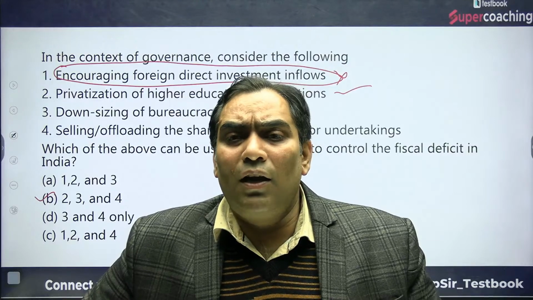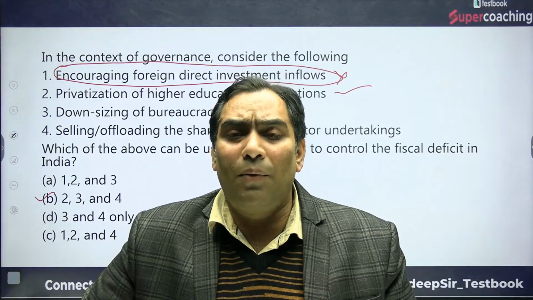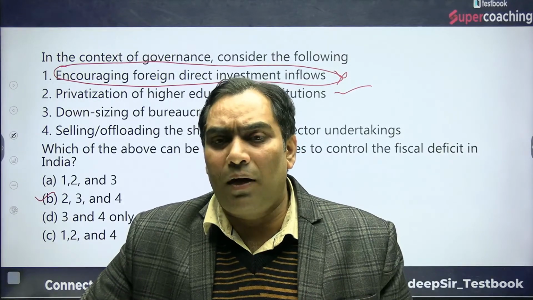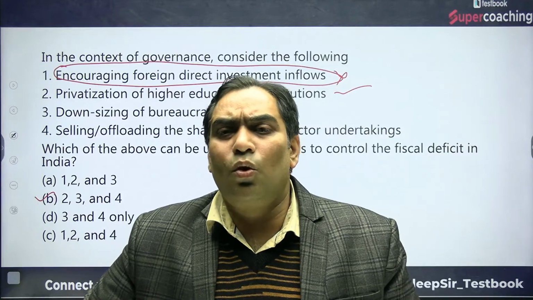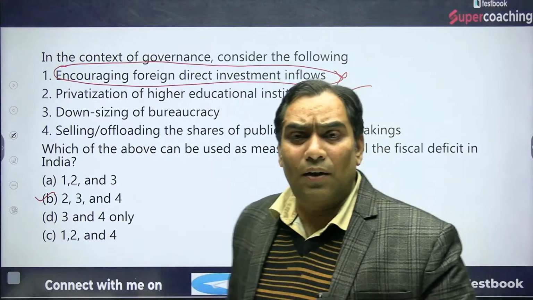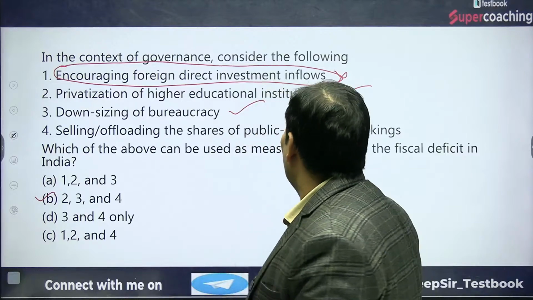It is going to reduce the salary payment of the government to the bureaucracy, because the government has asked the bureaucracy to take retirement. If they retire, it is going to reduce their salary burden. So this will reduce the fiscal deficit. So this is very clear. Second is selling or offloading the share of public sector enterprises.